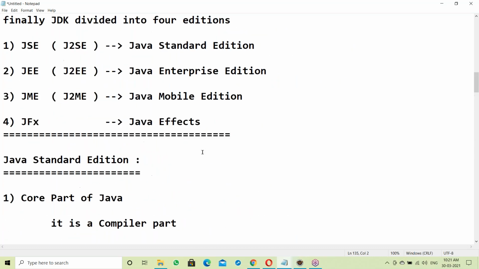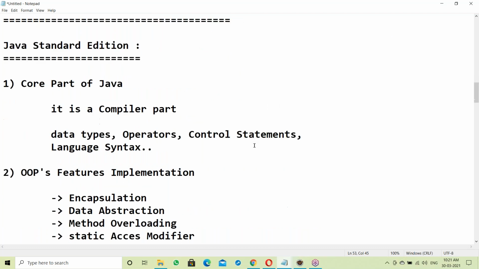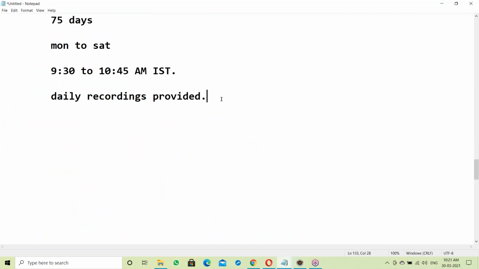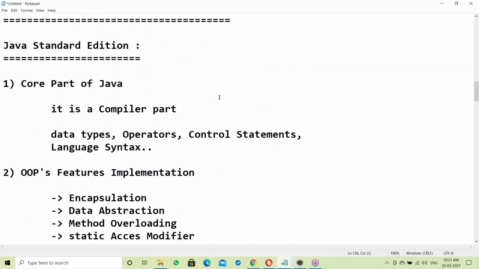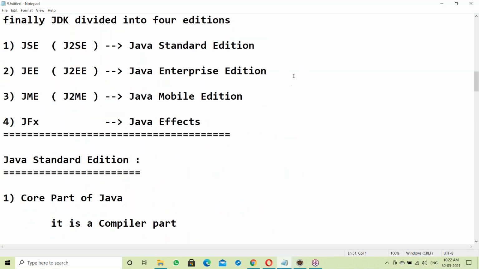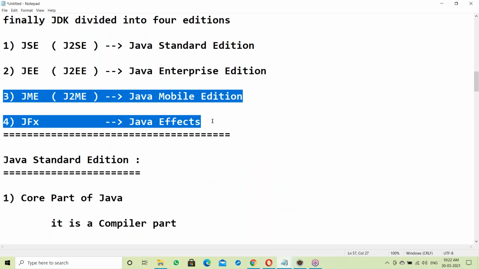Next, what is enterprise? Let us see about enterprise here. Java is very strong in SE and enterprise. When it comes to mobilization and visual effects, Java is somewhat poor. For mobile applications, Android is recommended, Android is the best one. In this area Java and Python are both very poor.